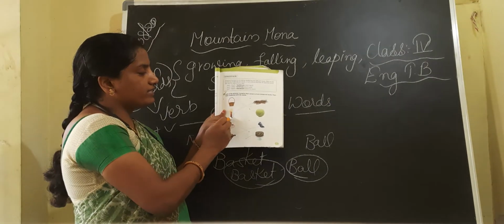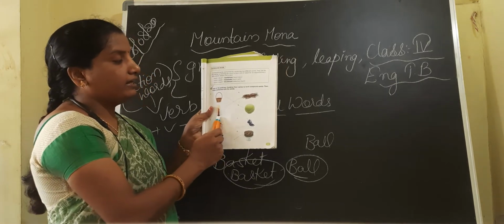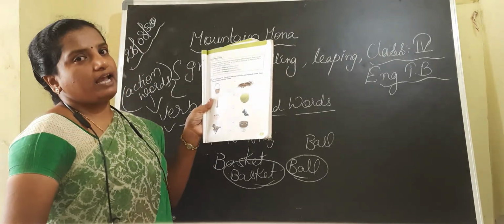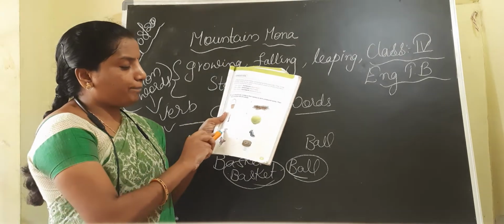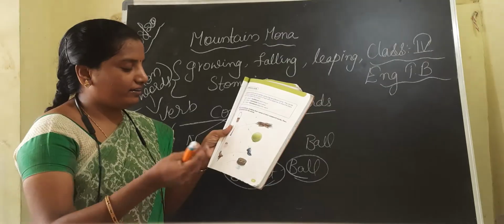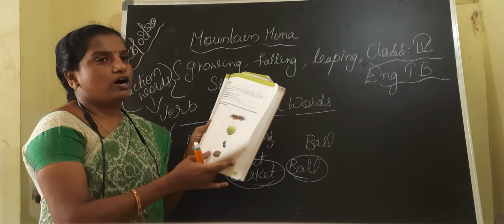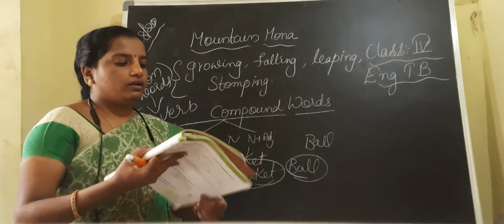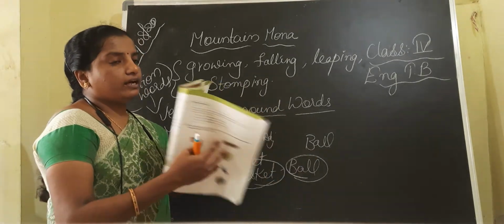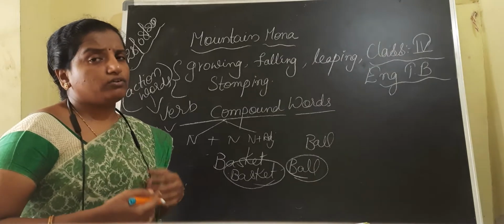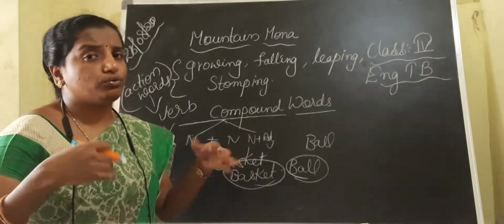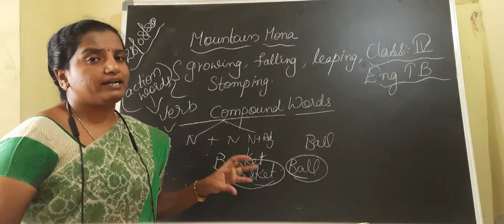Similarly, candle, candlesticks, cupcake, horseshoe. These are compound words, the words which are formed by joining two words.